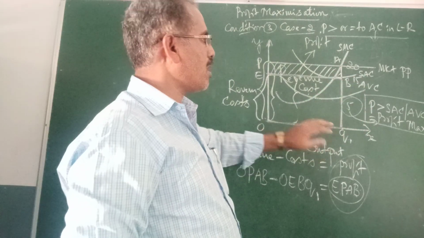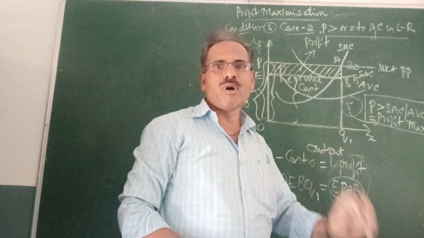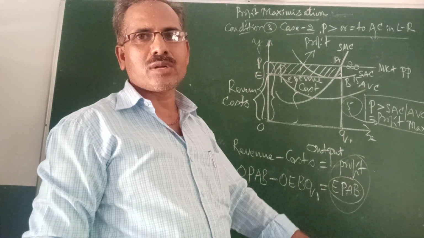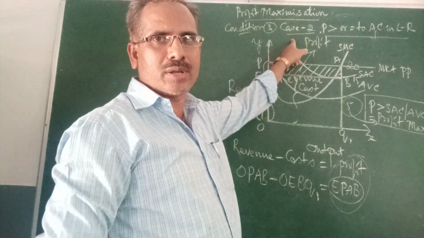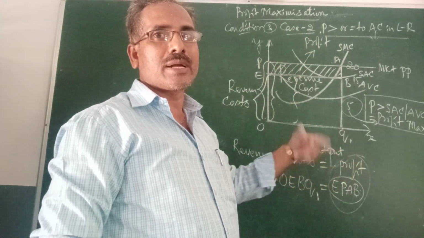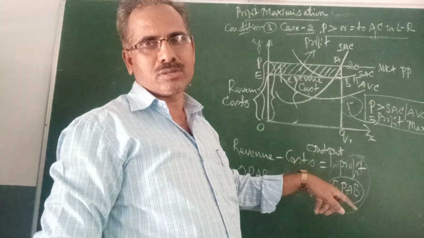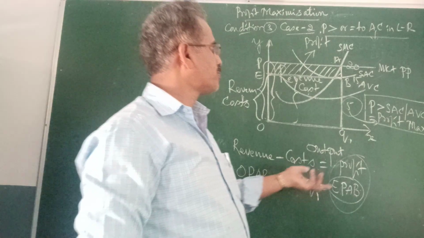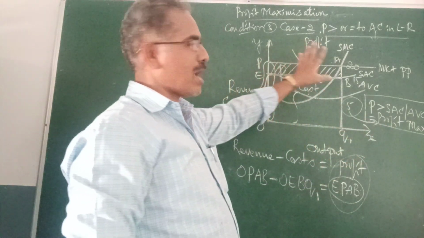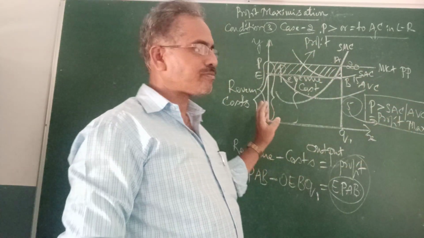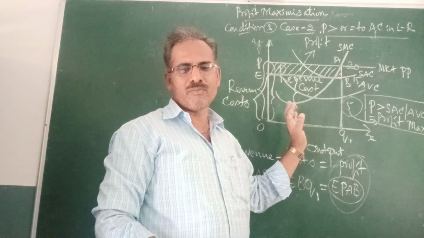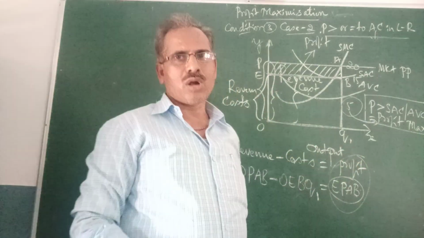How long can a firm under perfect competition in the short run achieve the maximum profit? Only when price is greater than average variable cost or average cost. This is called profit maximization under the short run.